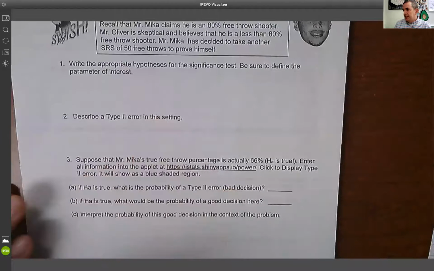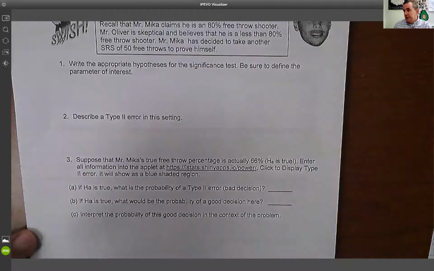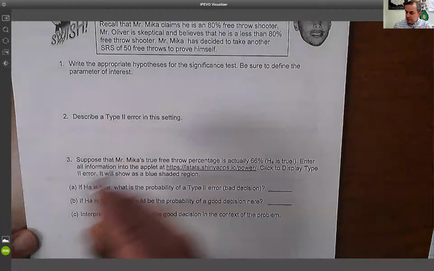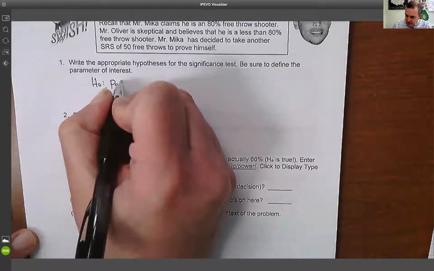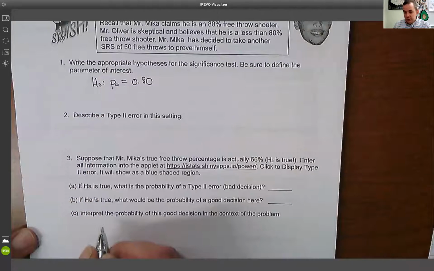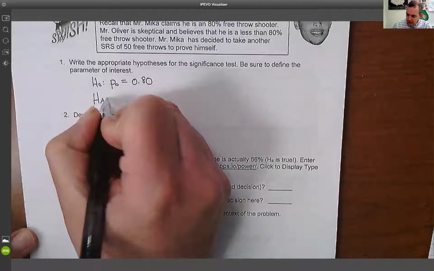So Mr. Micah claimed he's an 80% free throw shooter. I believe that that's not true. I'm skeptical. I believe that he's less than an 80% free throw shooter. So Mr. Micah is going to take 50 free throws and he's going to try and prove himself. So in this case, again, the null hypothesis is Mr. Micah is in fact an 80% free throw shooter. The alternative is what I'm claiming.